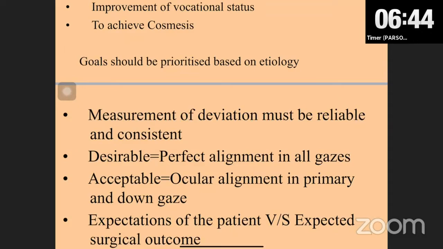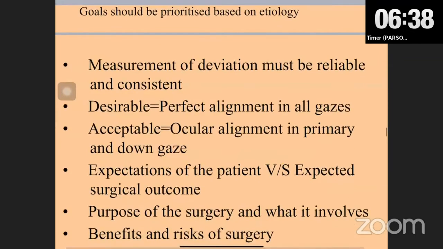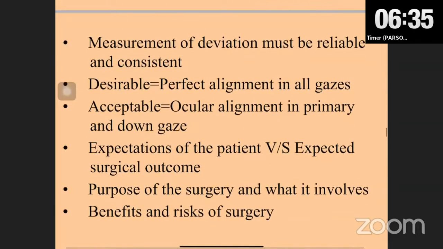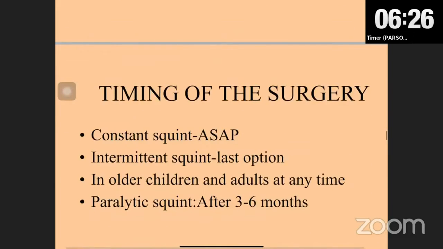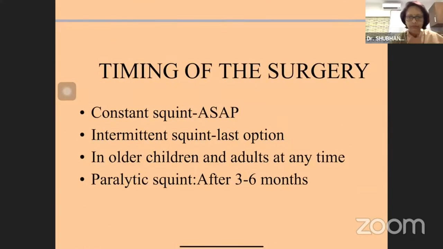And we have to take care of the expectations of the patients versus the expected surgical outcome, and what is the purpose of surgery and what it involves must be explained to the patients, and what are the benefits and risks of the surgery. Timing of the surgery is very important. For constant strabismus, you should operate as soon as possible. For intermittent strabismus, it should be the last option, and in older children and adults, it is at any time, at the convenience of the surgeon and the parents. And for paralytic squints, usually you should wait for 3 to 6 months.